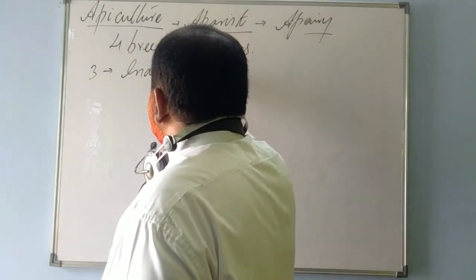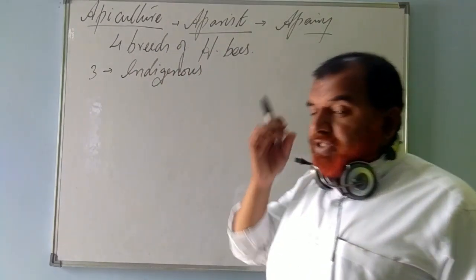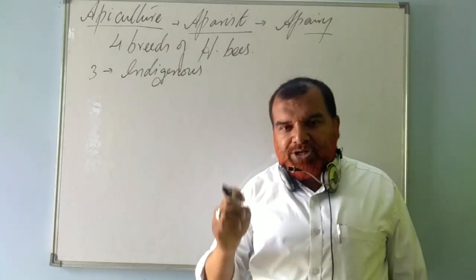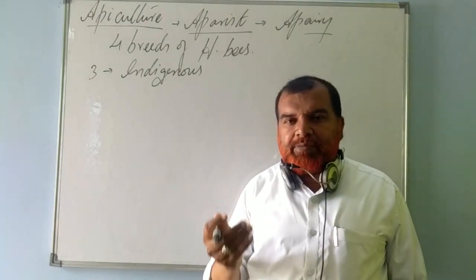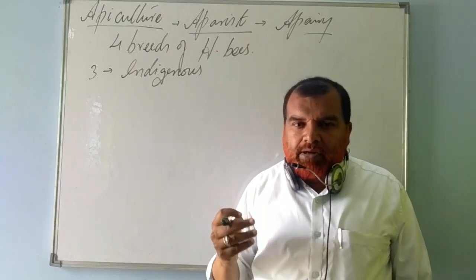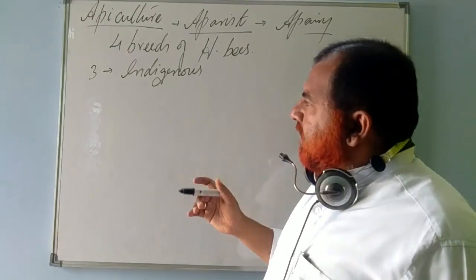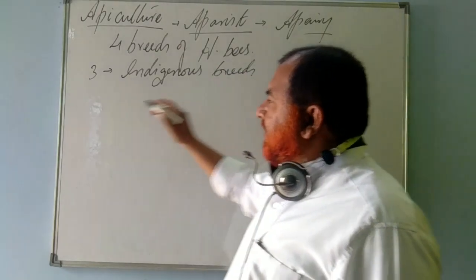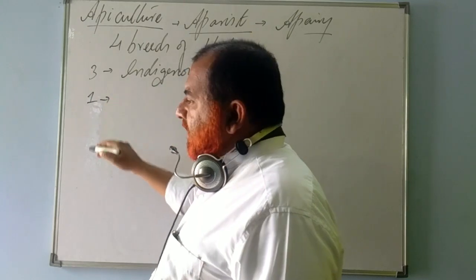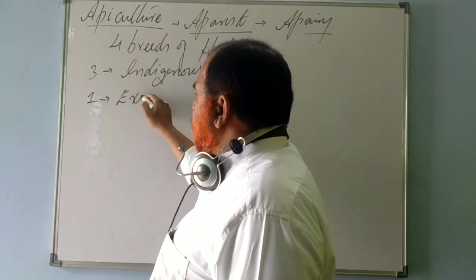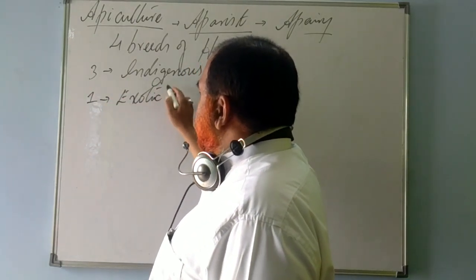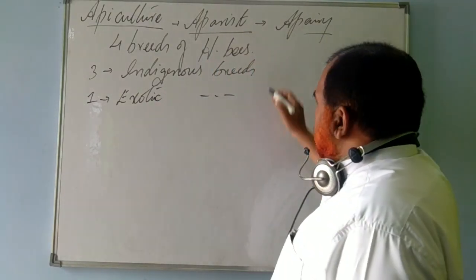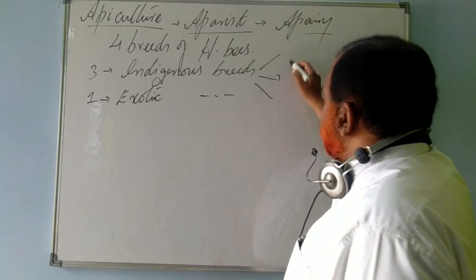What do you mean by indigenous? It refers to breeds that are native, that belong to India. Such breeds, whether they are poultry or cattle or livestock or insects, we call indigenous breeds. Among them 3 are there, and one honeybee is known as exotic. Exotic refers to foreign, which is not native to India. So among these 3 breeds, right? One is known as